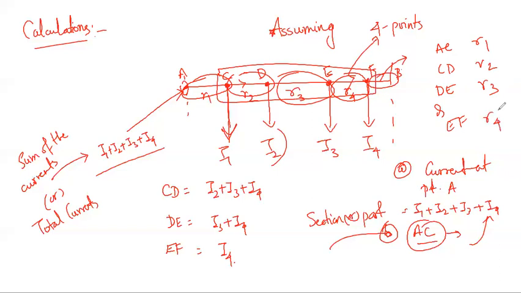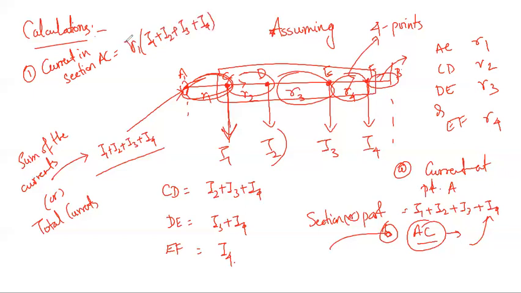So how do you calculate the voltage drop given the current and the resistance? First, the current in section AC, where I have R1 as the resistor, is I1 plus I2 plus I3 plus I4.